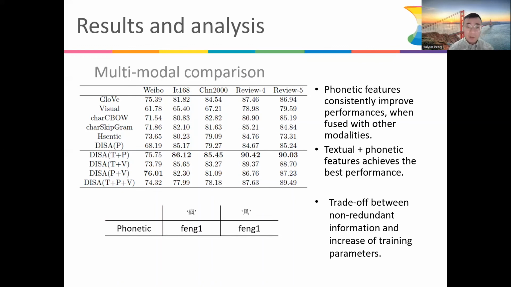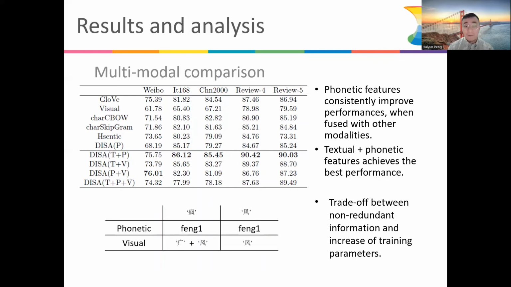One example is shown here. 2 Chinese characters pronounce essentially the same. However, the visual features of the 2 are different, so they encode different semantics. So that pretty much covers the information which has been carried by the phonetics, whereas the visual features pretty much increase the training difficulty.